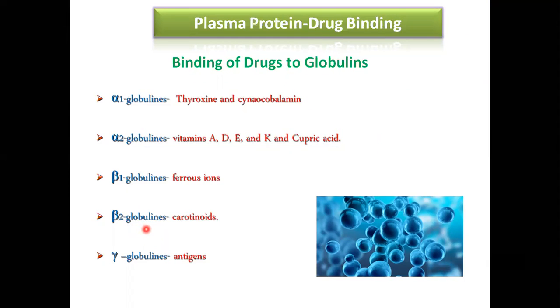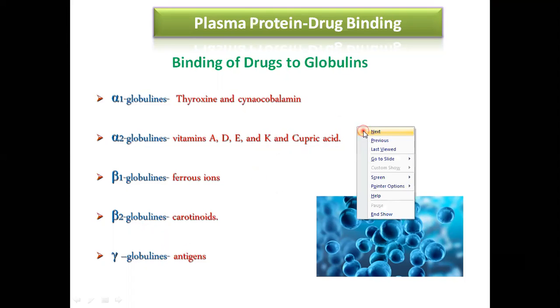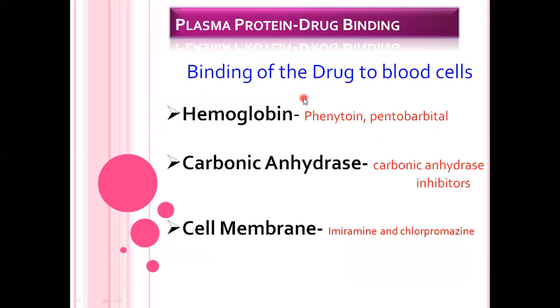Mainly drugs like antigens, given to the body to generate antibodies, bind to the globulins present in the systemic circulation. Next category is binding of the drug to blood cells.